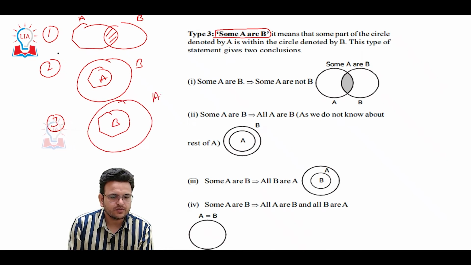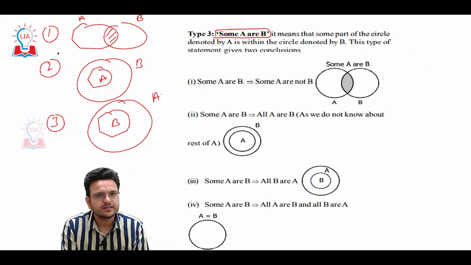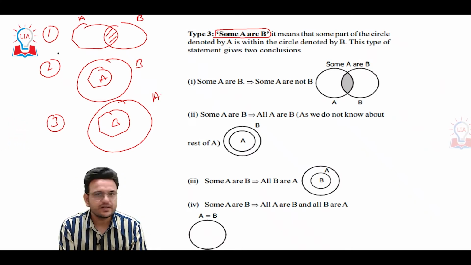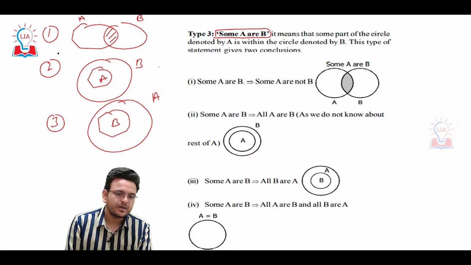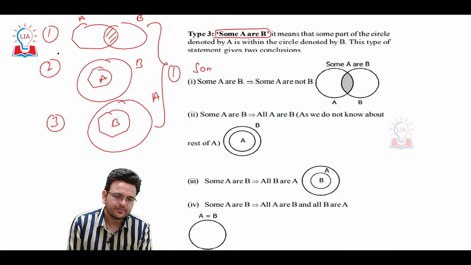This is also some A are B. In this way I can draw different types of diagrams, and the only conclusion I can draw is that some B are A.